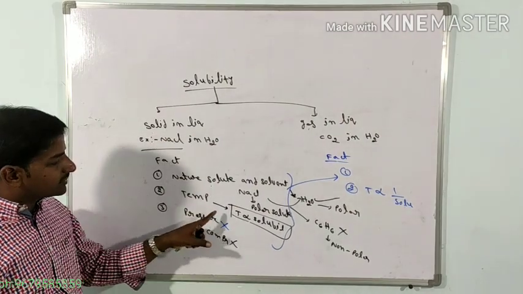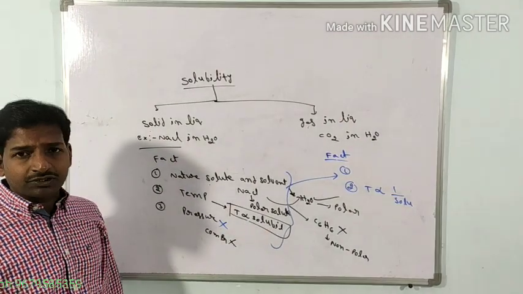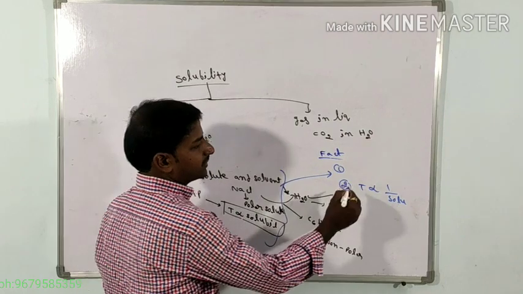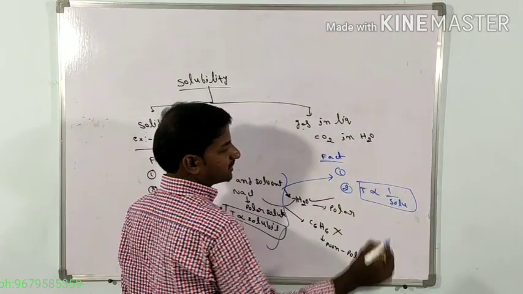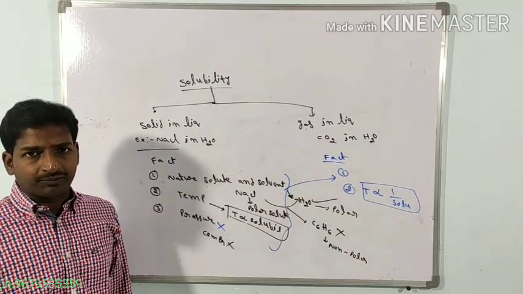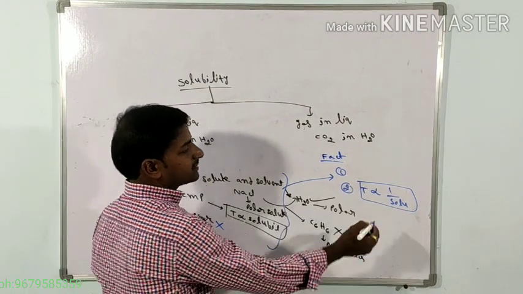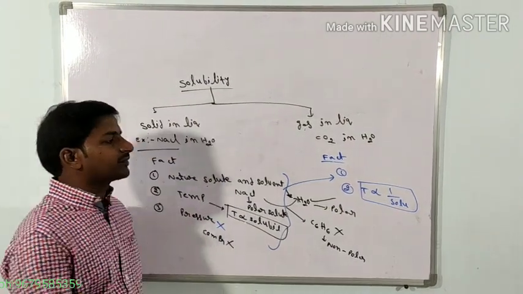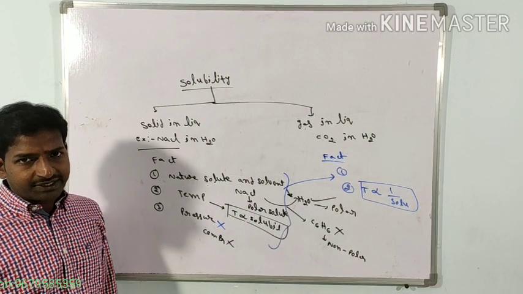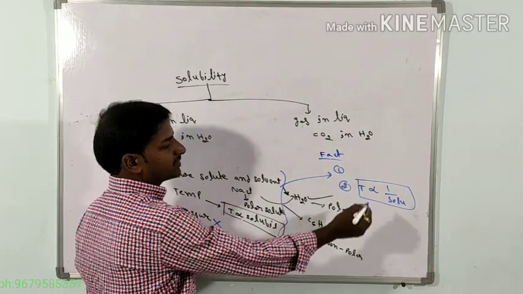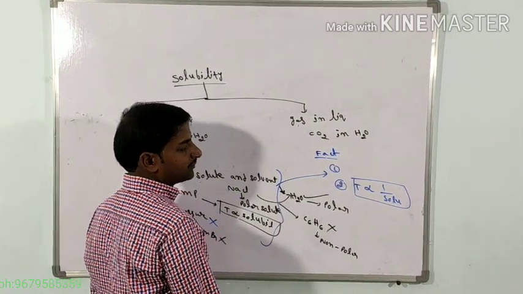Clear? In solid in liquid system, temperature is directly proportional to the solubility, but in gas in liquid system, temperature is inversely proportional to the solubility. So when we are increasing the temperature, the solubility decreases. That is the temperature effect on the solubility.